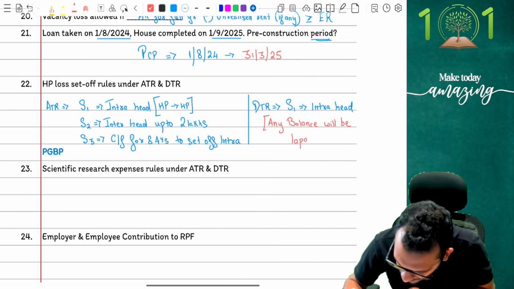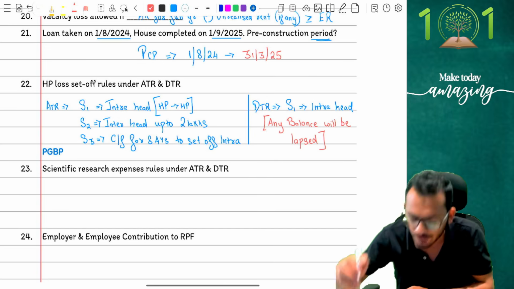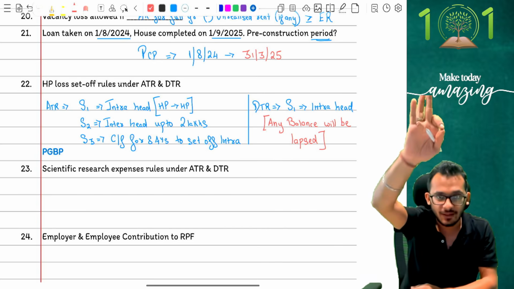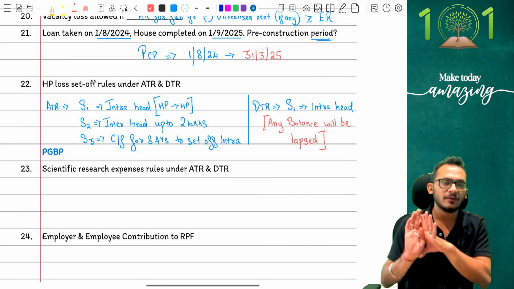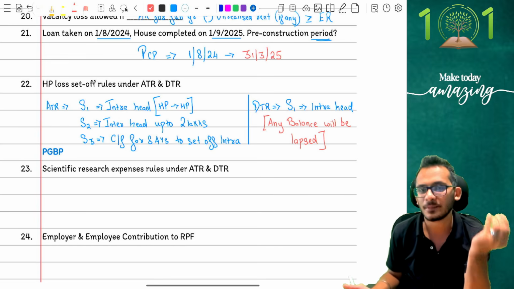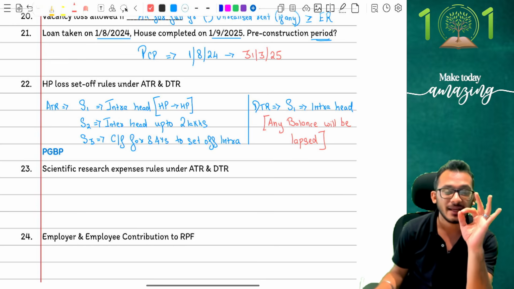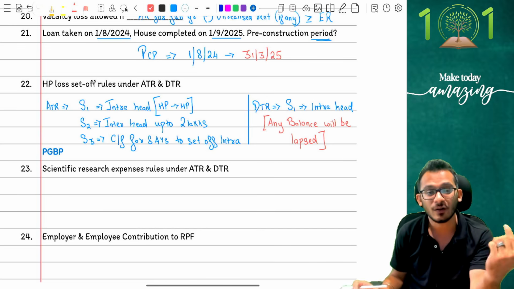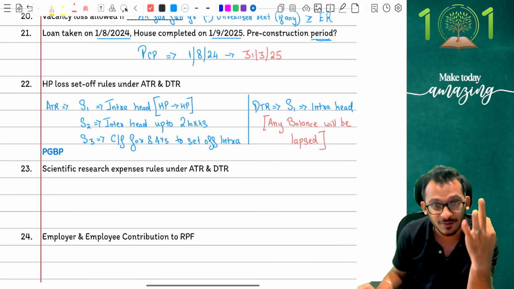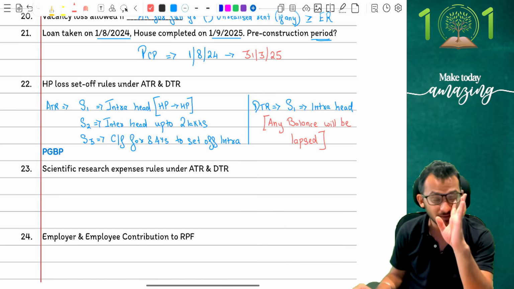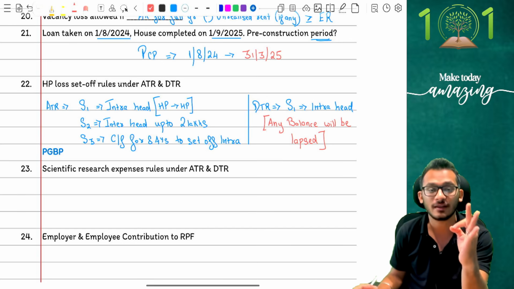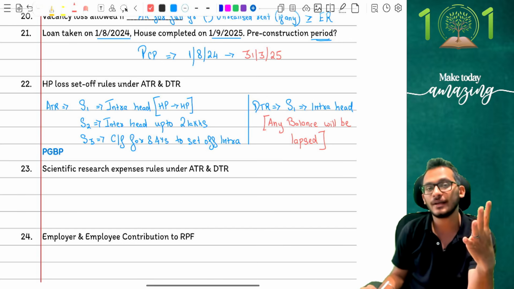Any balance will lapse, which means in simple words, income tax has come and clarified to you that, my dear child, in DTR, if you have a loss in the current year, please, for the love of God, set off in the current year itself. If you don't have a set off in the current year, you are neither permitting carry forwards, nor any kind of interhead set offs, which means the loss will go forever. HP rules, restrictions. Be very, very careful on this. Income tax clarifies that any kind of loss coming from HP cannot be carried forward whatsoever.